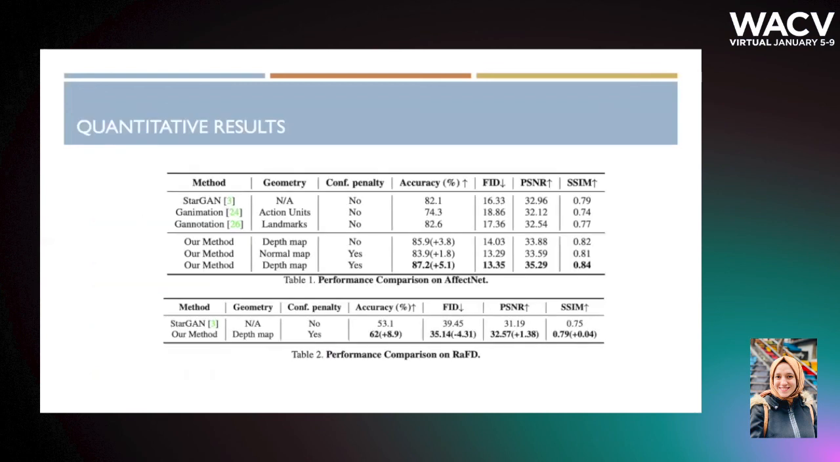As seen from the table, our method yields a 5.1% improvement over the baseline by reaching 87.2% on AffectNet and an 8.9% improvement with an accuracy of 62 on RaFD. The FID values decrease for both datasets, indicating better image quality and diversity on the synthetic images. Our method also improves the PSNR and SSIM scores that evaluate the reconstruction performance of the networks.